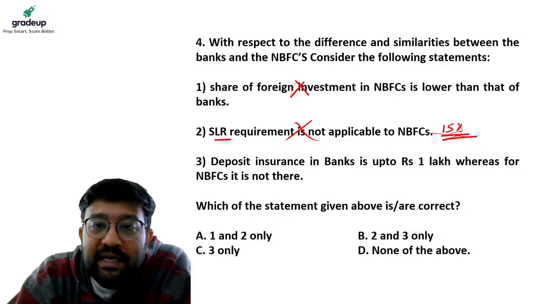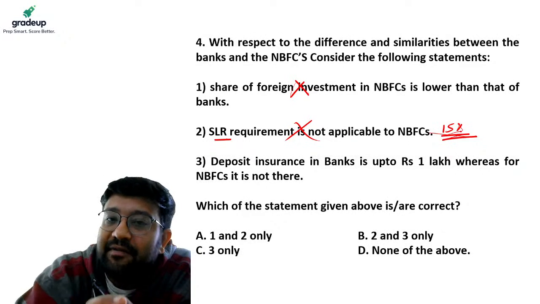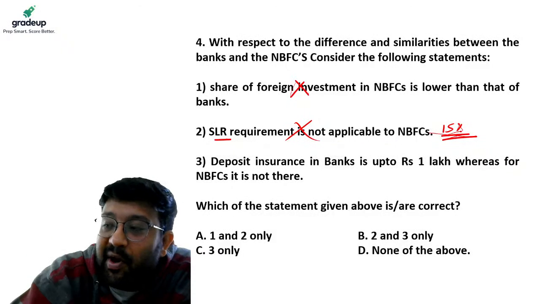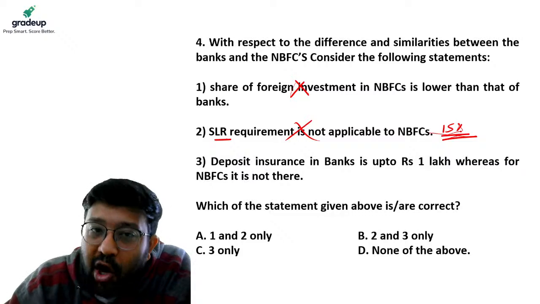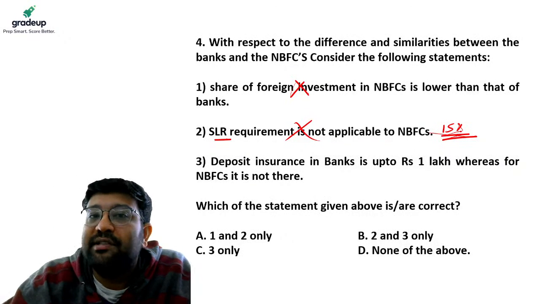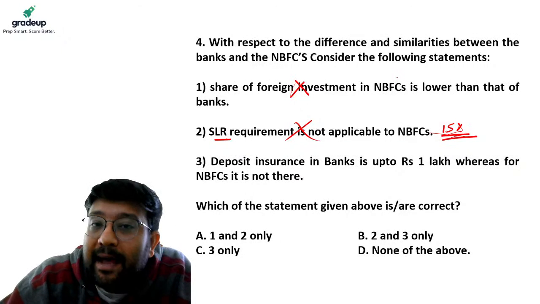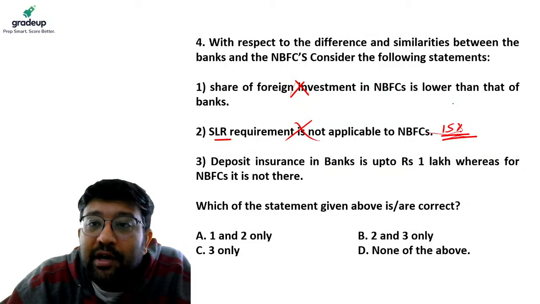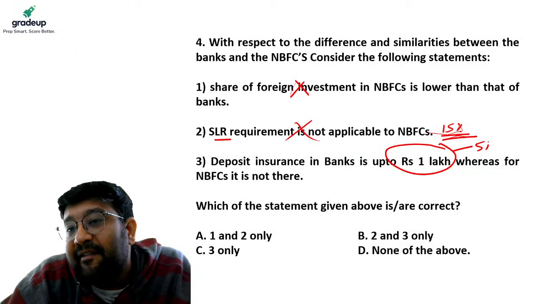Now under the deposit insurance of banks, depositors have their deposits insured in banks. Absolutely right. And non-banking financial companies, because they do not take deposits, do not have their deposits insured. This is absolutely right. But deposits are insured not up to 1 lakh rupees, but up to 5 lakh rupees.